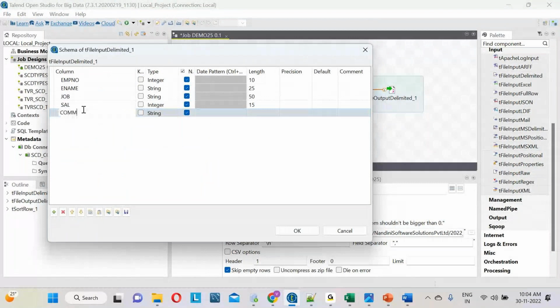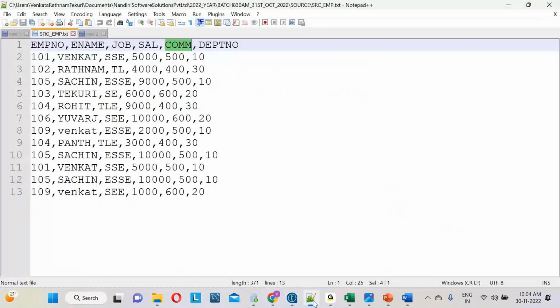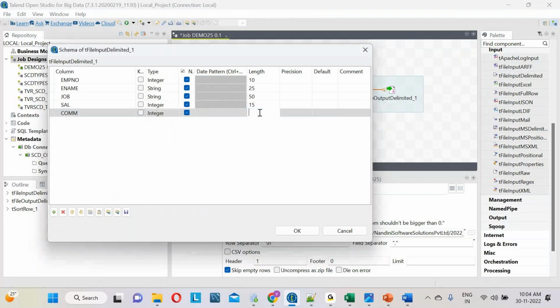Commission values are integer values, so let me select the data type as integer. Let me give a length of 10. I'm giving it randomly here; in real time the customer will give the requirement. As per the requirement, we have to define the lengths and the data types.